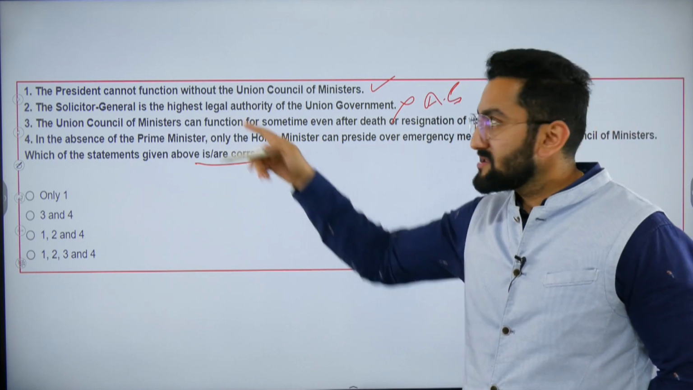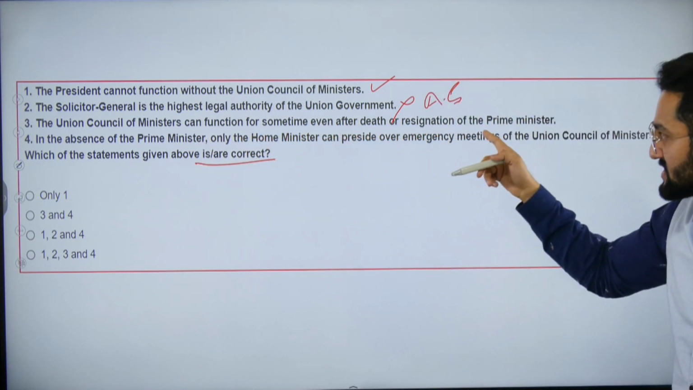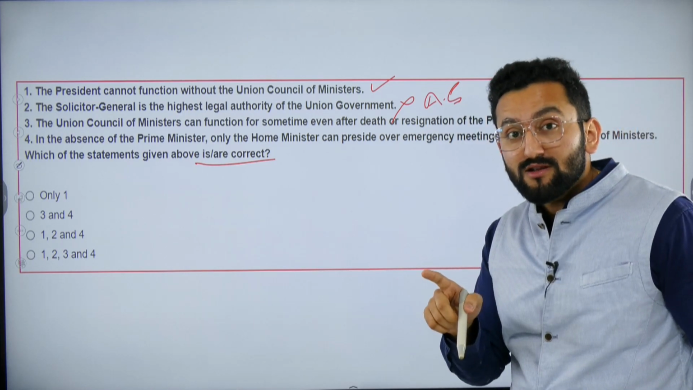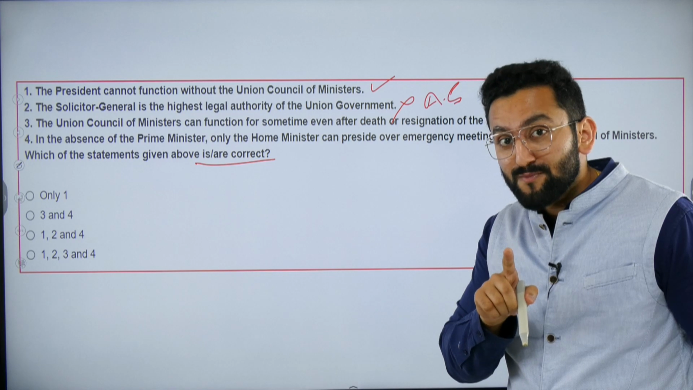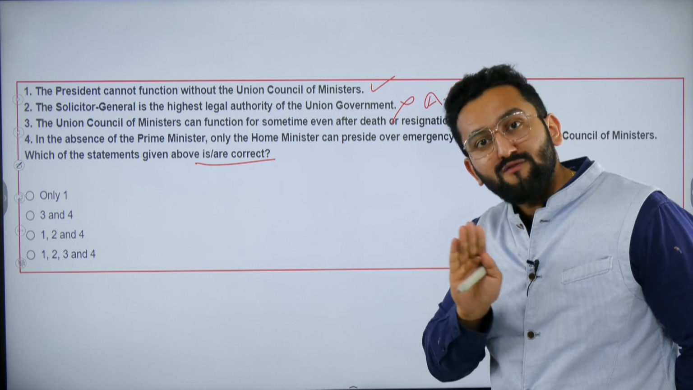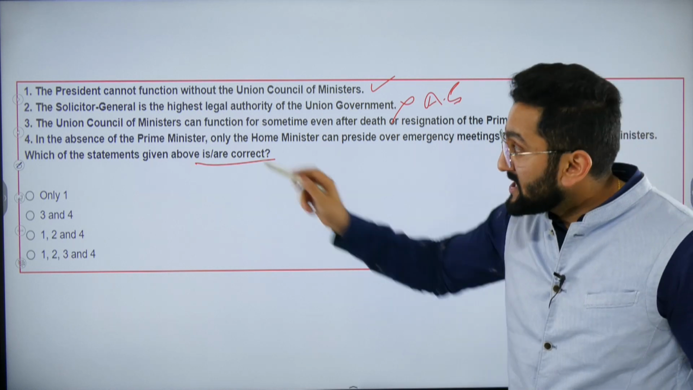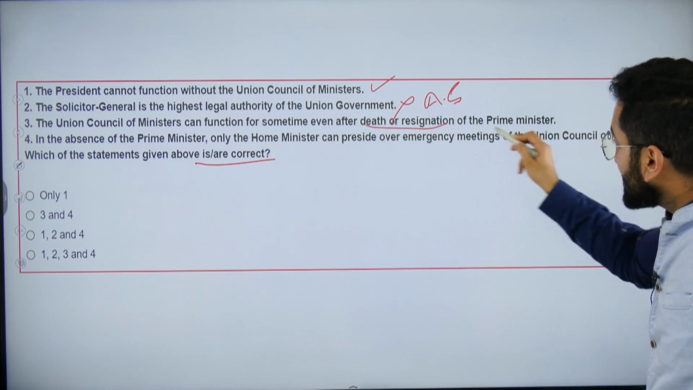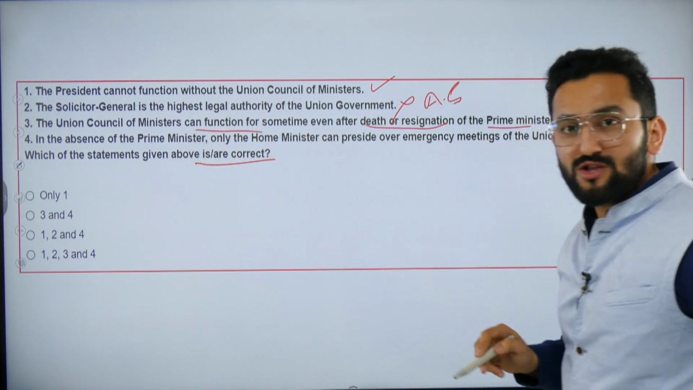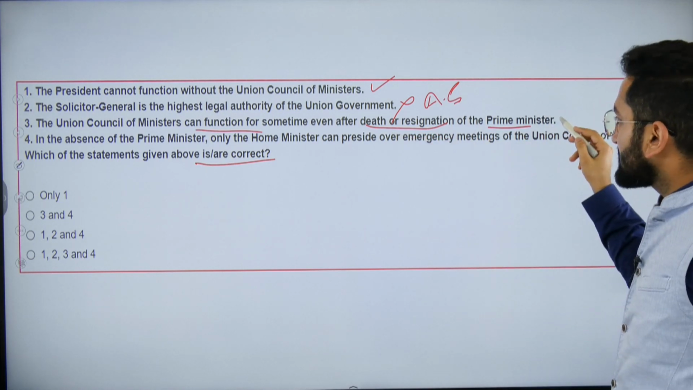There is one wrong, and there is outright wrong; this is the outright wrong category. The Union Council of Ministers can function for some time after death or resignation of the Prime Minister. Now, I mentioned the case: if the Union Council of Ministers loses majority in Lok Sabha, then they will work as a caretaker government, right? They will remain there. The Supreme Court also clarified. But in this case, we are talking about death and resignation of the Prime Minister. And this is saying the Union Council of Ministers can function for some time. How can the Union Council of Ministers function if the Prime Minister died or resigned? This is wrong.